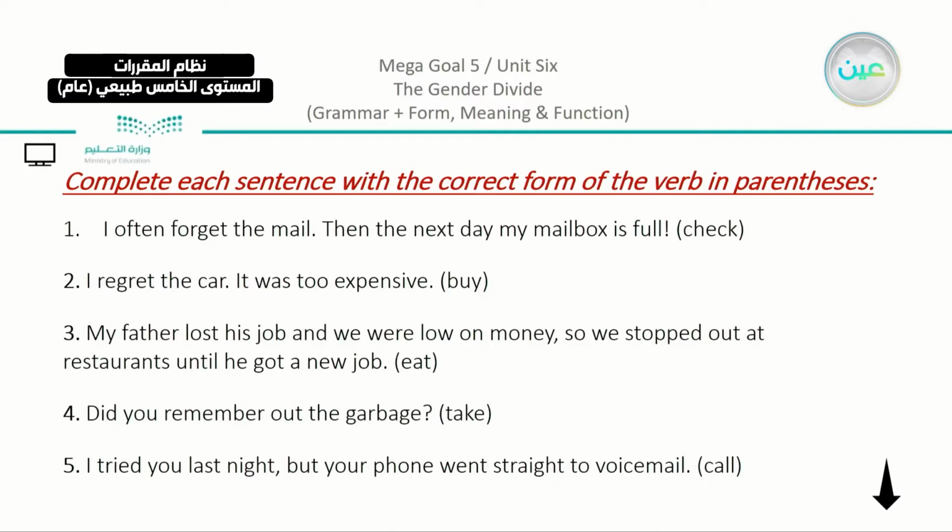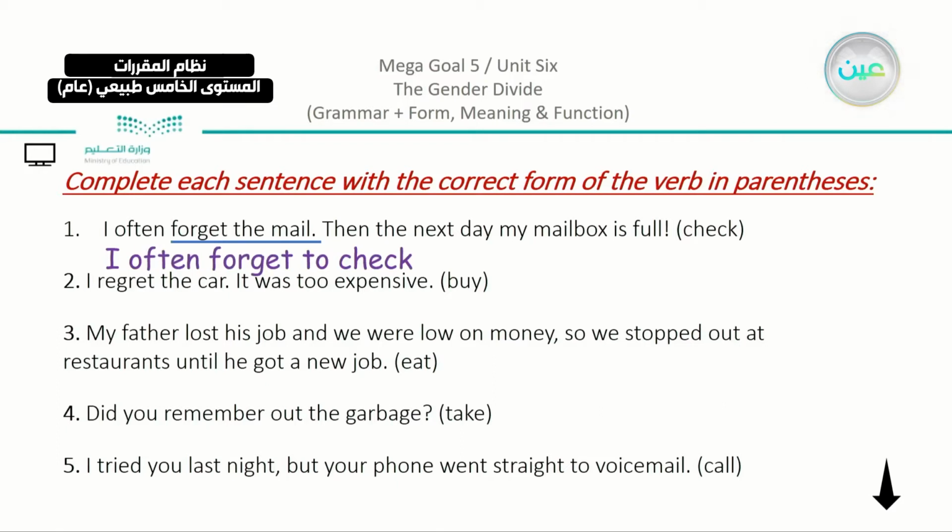First of all, we are going to underline the part that has forget, because forget is one of the five verbs that we said. After that, you will decide to use either the gerund or the infinitive, depending on the meaning of the sentence. We have here, "I often forget the mail. Then the next day, my mailbox is full." It is like a task. It is something that you have to do. So when you have something you have to do, we're going to say "I often forget to check the mail."